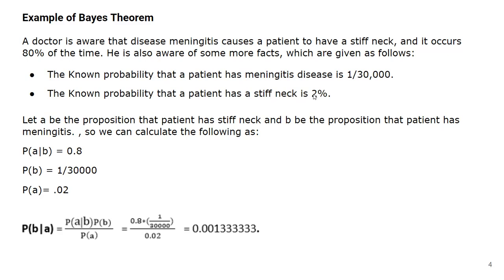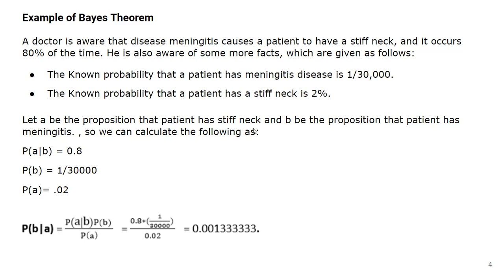Okay, so now we have to find out the conditional probability for the patient. Let A be the proposition that the patient has a stiff neck, and B the proposition that the patient has meningitis. We have to find the conditional probability of A over B. We assume the patient has a stiff neck, and then we calculate the probability of the patient having meningitis when the stiff neck is present.